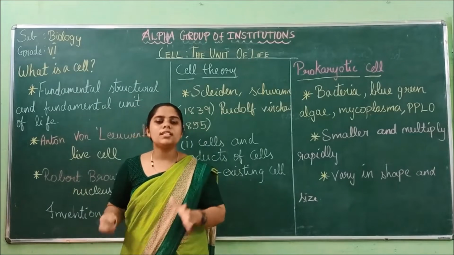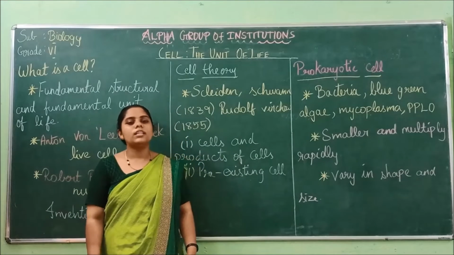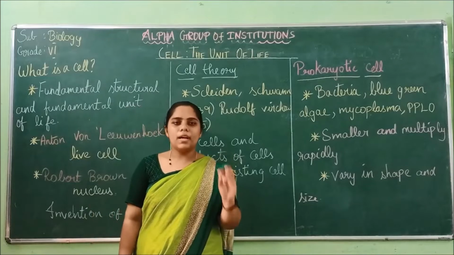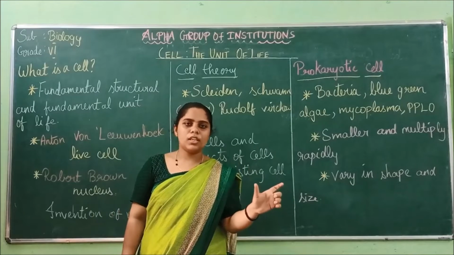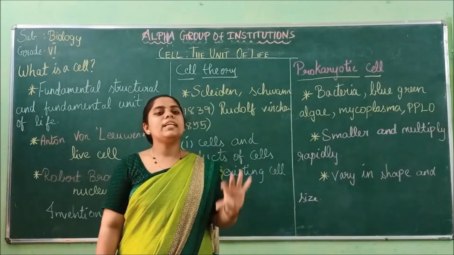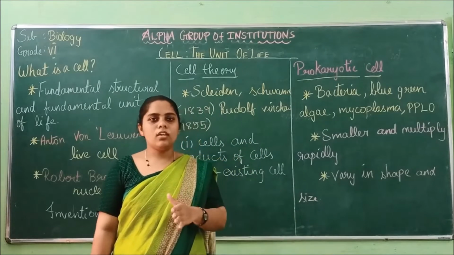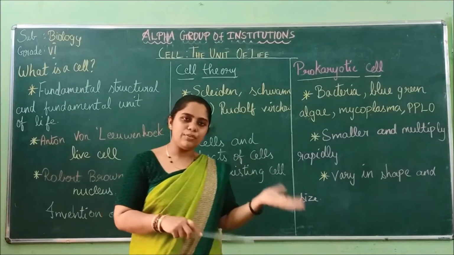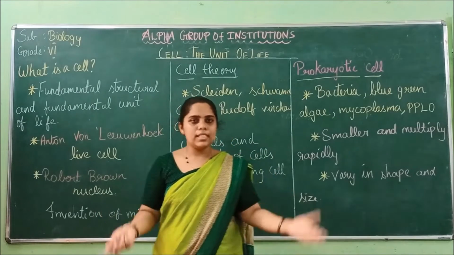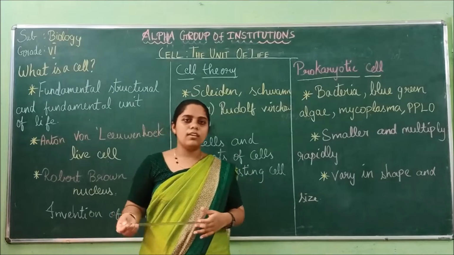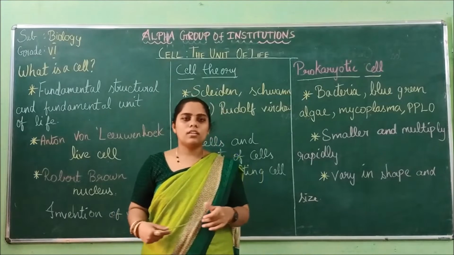Next is the multicellular organism. What is a multicellular organism? Multi, from the word itself we can tell, means many. Many-celled organisms are called multicellular organisms. It is just the opposite of a unicellular organism. Many cells will be present, so it is called a multicellular organism.